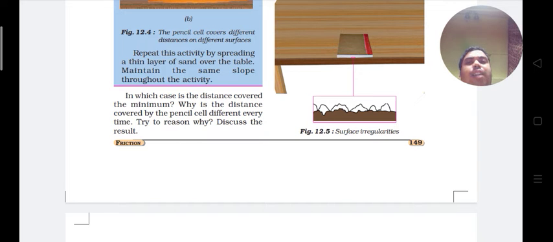To move one object over the other, we have to apply a force to overcome the interlocking of the irregularities in their surfaces. The more the roughness of the surface, the larger the number of irregularities on its surface, and the greater will be the friction, thus the force of friction also.